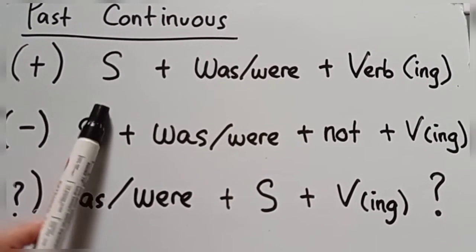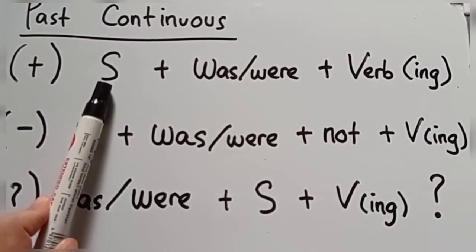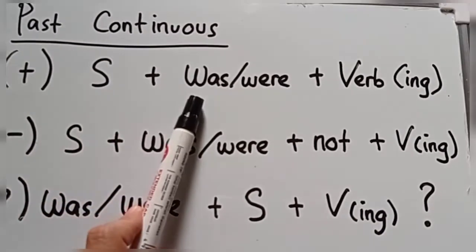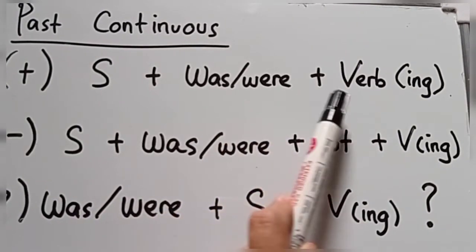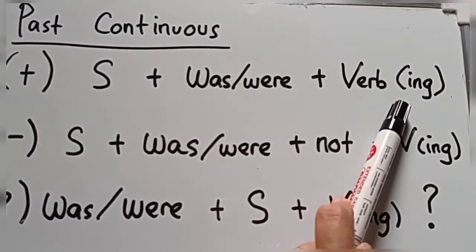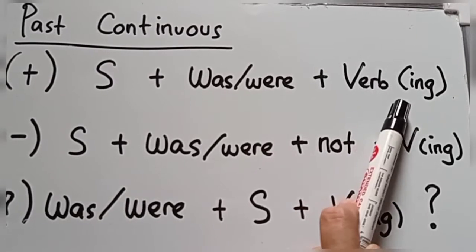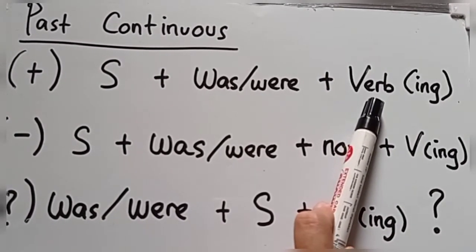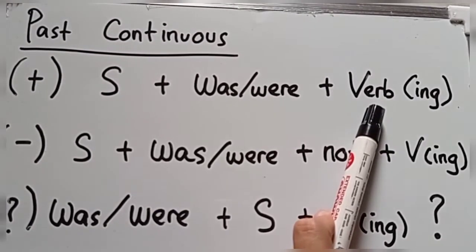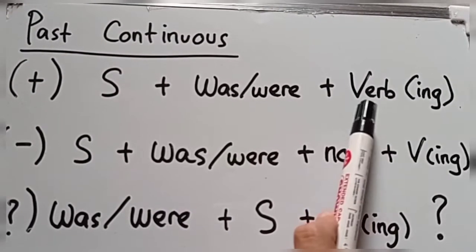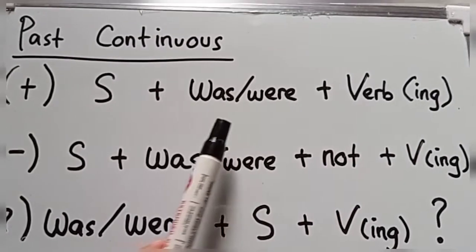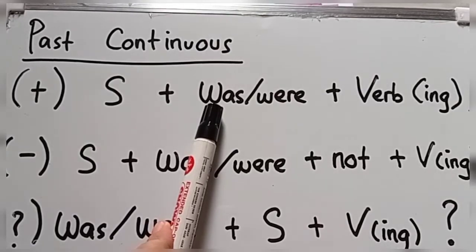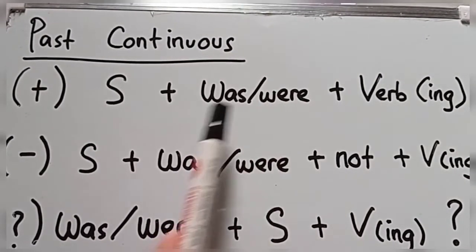If positive, subject, S is for subject: I, we, you, they, plus was or were, and then plus verb ing, like sitting, drinking, sleeping. Why? Because continuous means the thing is happening, so we have to use verb ing. Remember, was is for the singular and were for the plural subject.